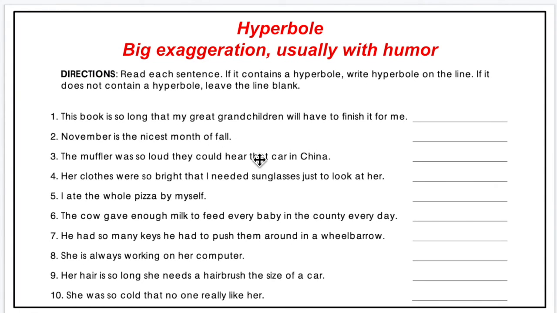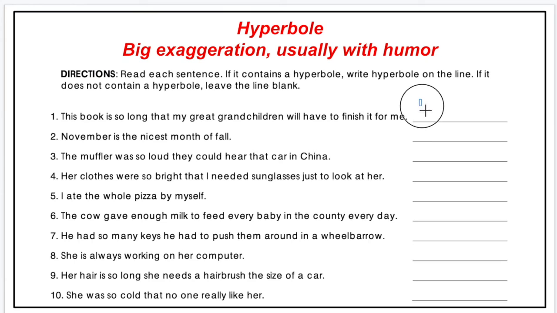Second slide is pretty much the same. It says here hyperbole, big exaggeration, usually with humor. Direction: read the sentence. If it contains a hyperbole, write hyperbole on the line. If it does not contain a hyperbole, leave the line blank.